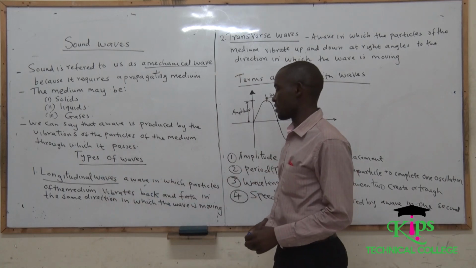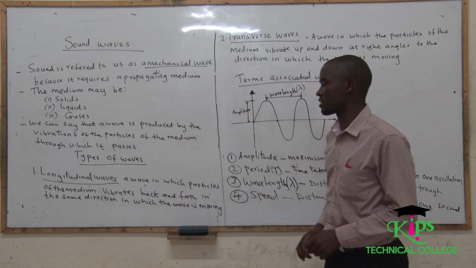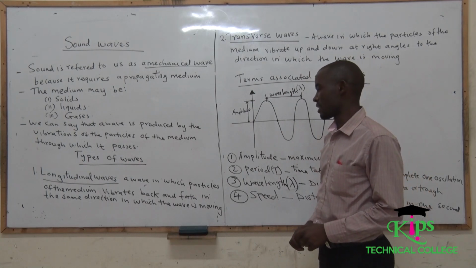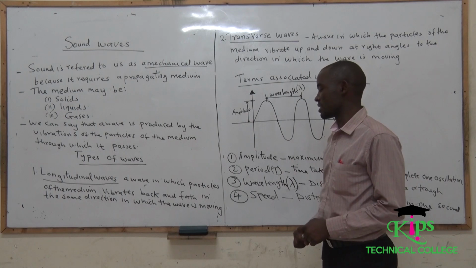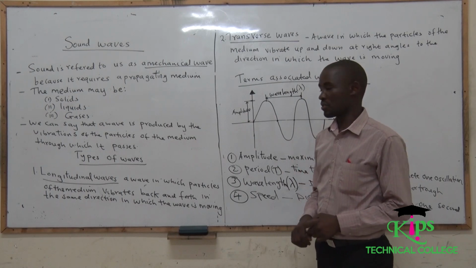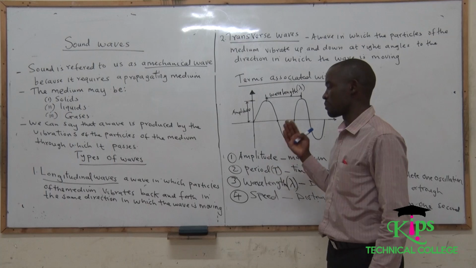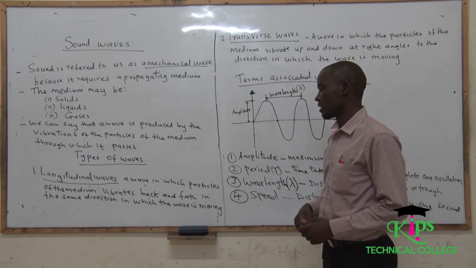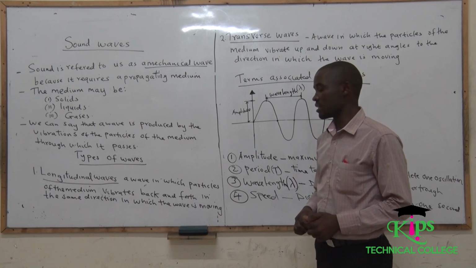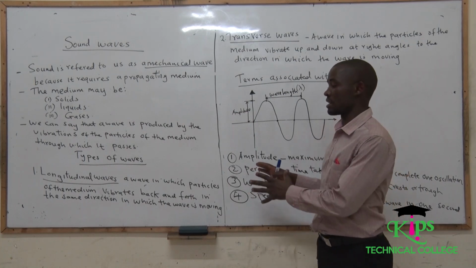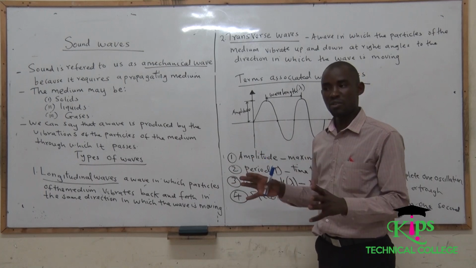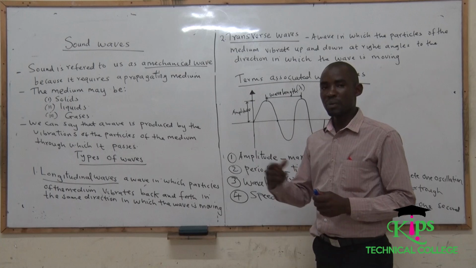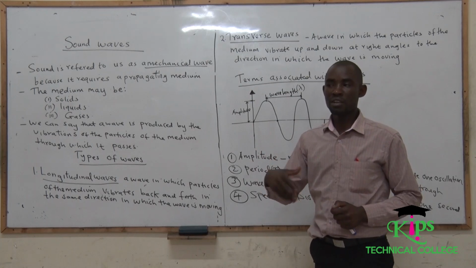A longitudinal wave is a wave in which particles of the medium vibrate back and forth in the same direction in which the wave is moving. It's very clear as it is, and we have said sound is all about vibration of particles. The categories come in depending on how the particles are vibrating.